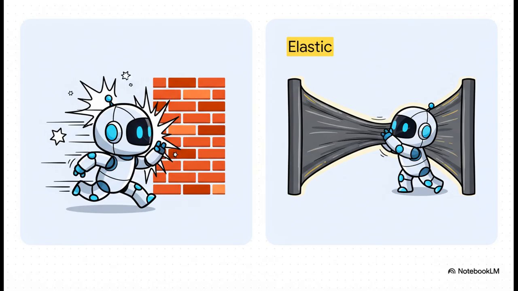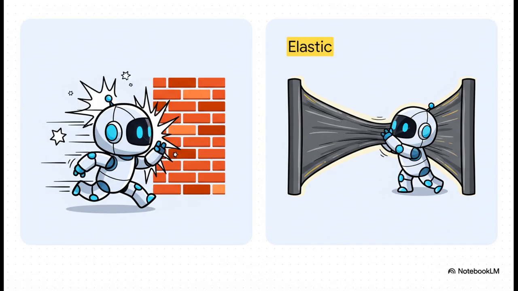Okay, so this is where it gets interesting for us as architects, because we have to make a choice. Do we use a hard limit, which is like an agent just running full speed into a brick wall? The action just stops, dead. Or do we use a soft limit? This is more like a flexible barrier, or maybe a warning sign right before you get to the cliff edge.